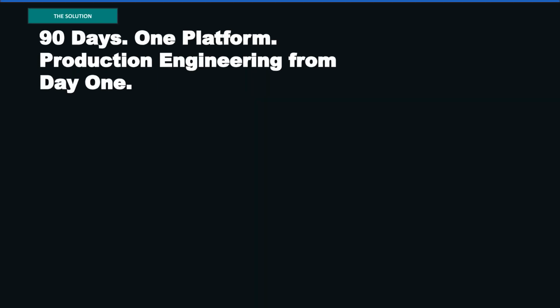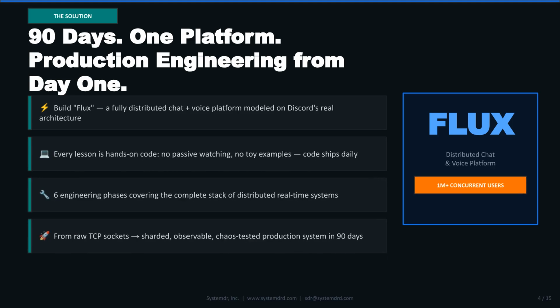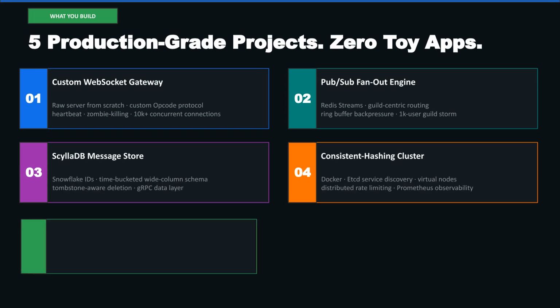The solution is a 90-day program of production engineering from day one. You will build Flux, a fully distributed chat and voice platform modeled on Discord's real architecture. Every lesson is hands-on code, covering the complete stack of distributed real-time systems. This course is 5 production-grade projects, 0 toy apps.